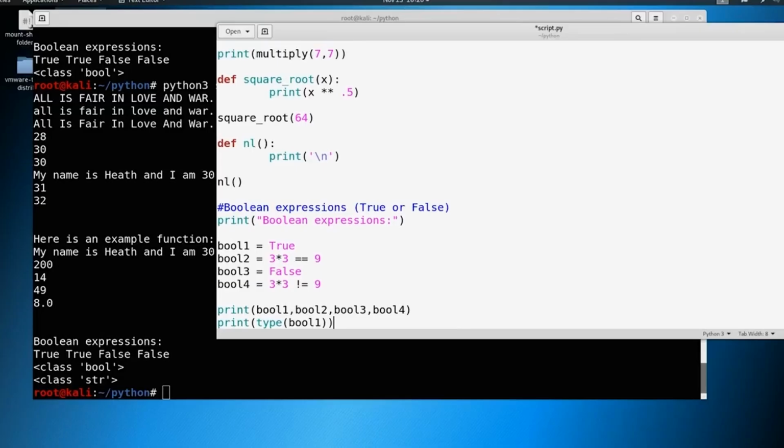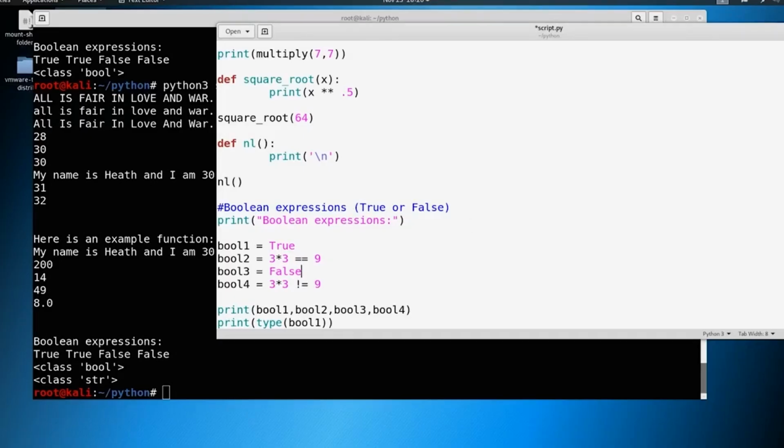So this is just an overview of Boolean expressions. We're going to use this later on, and you will see it again when we get into exploit development, but you're going to see certain things, especially when we get into loops as well. So once we start getting into looping and we talk about that, it'll make a little bit more sense. But you want to know sometimes if something is true or something is false. Or when we get into conditional statements, if something is true, then do this, or if something is false, do this. We haven't gotten quite that far yet, but we need to introduce the concepts before we can build upon it.